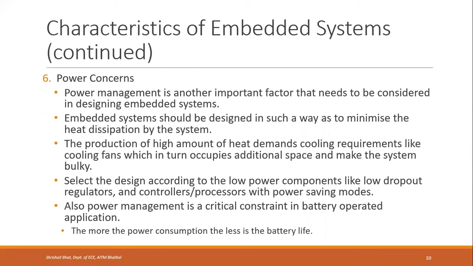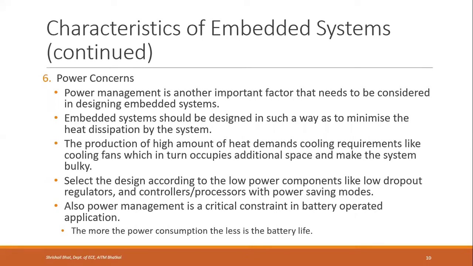Also, power management is a critical constraint in battery operated application. The more the power consumption, the less is the battery life. That's why we have to choose embedded systems which have better power management facilities. So this is about the characteristics of embedded systems. So we have listed 6 of them: application and domain specific, reactive and real time, operates in harsh environment, and distributed, right? Then small weight and size, then power concerns.